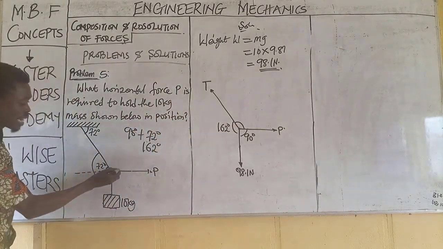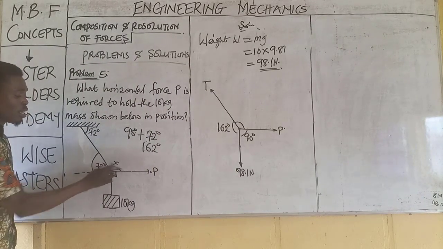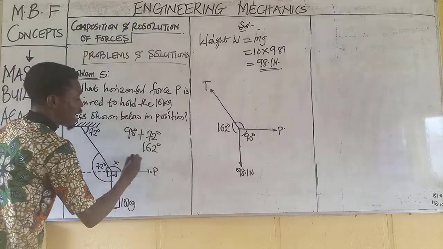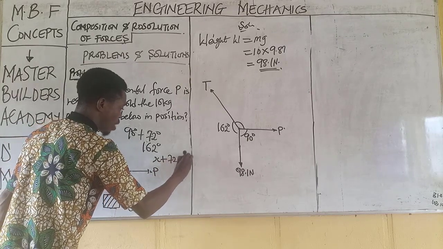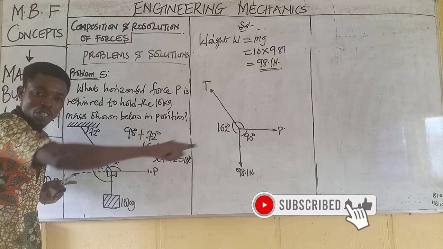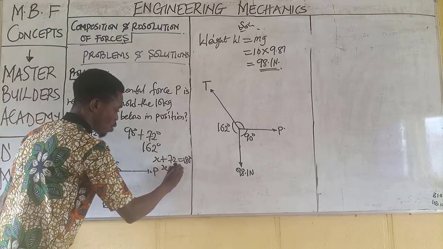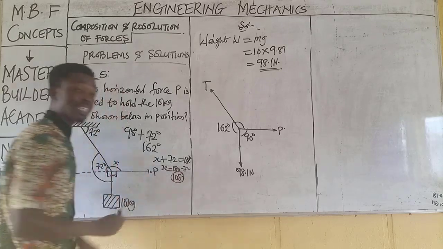Then another way I can find this angle here, let's call this x. The sum of angles on a straight line is equal to 180, so I can have x plus 72 is equal to 180 degrees. Reason: angle on a straight line. So the sum of angles on a straight line is equal to 180. Therefore, x would be 180 minus 72, and this will give us 108 degrees.